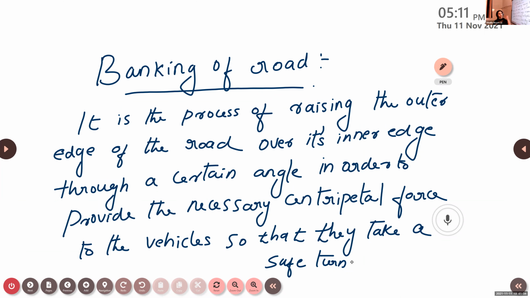We know that whenever we are moving along a circular path, sometimes we need to take a safe turn. So in order to make a safe turn, this is the process that we have adopted on the road, that is banking of road: the raising of the outer edge of the road as compared to the inner edge. This is done through a certain angle, in order to provide the necessary centripetal force, thereby avoiding skidding, so that vehicles can take a safe turn. This is what is known as banking of road.